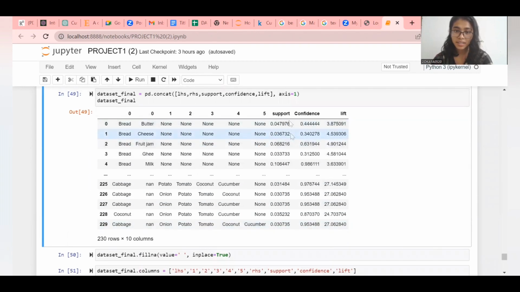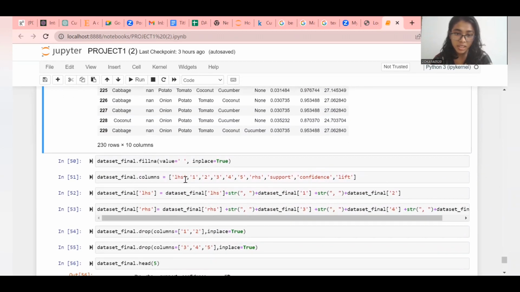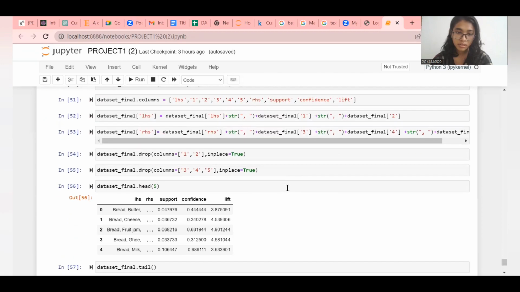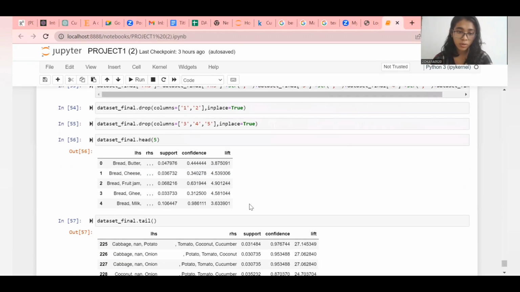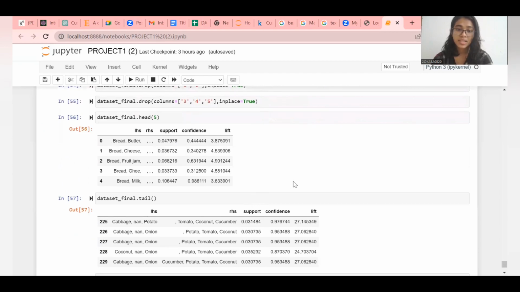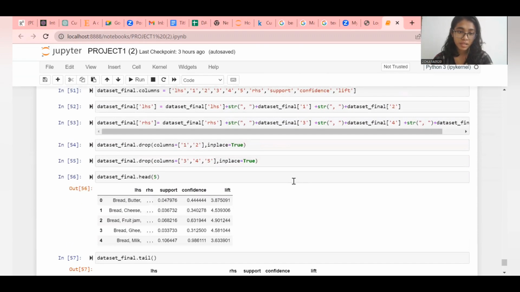the LHS part, the RHS, and support, confidence, and lift. Here 1, 2, 3, 4, 5 is added into LHS, and then the next is RHS, the support, confidence, and lift. Then the 3, 4, 5 columns are dropped for the LHS and RHS to be described perfectly.